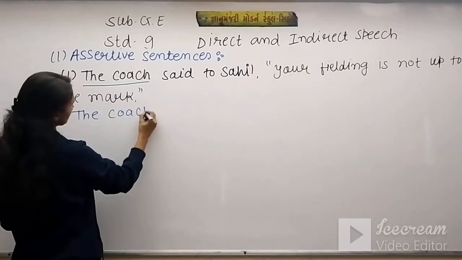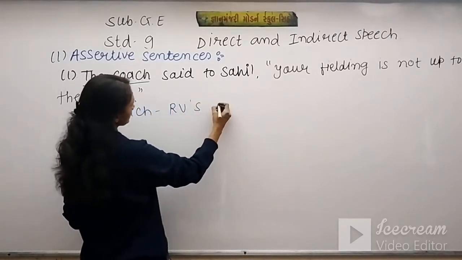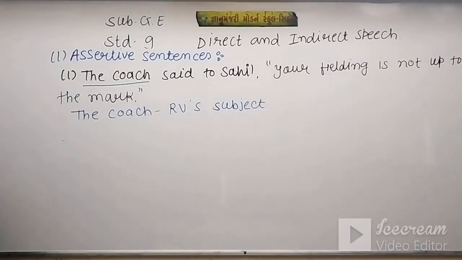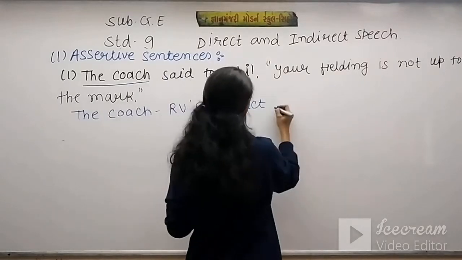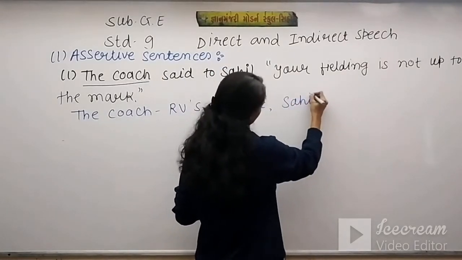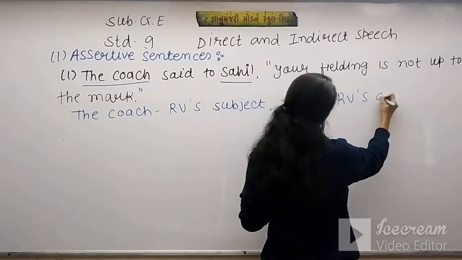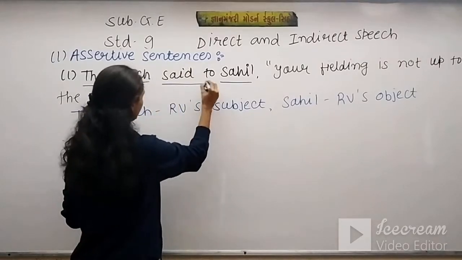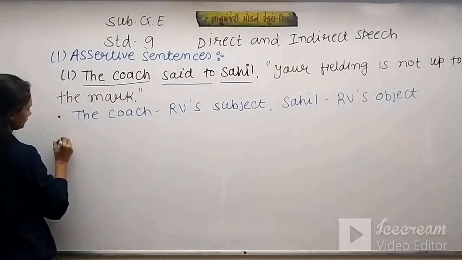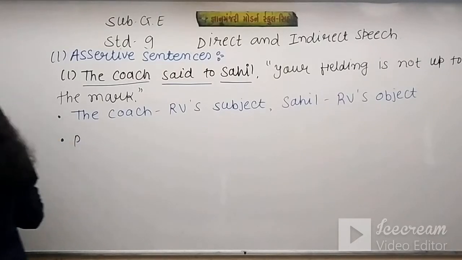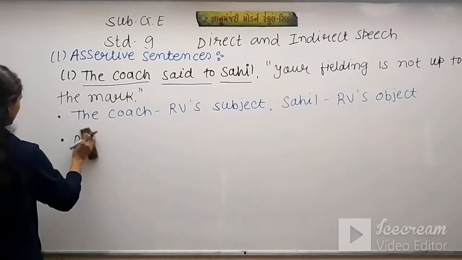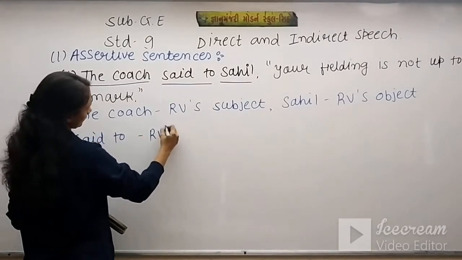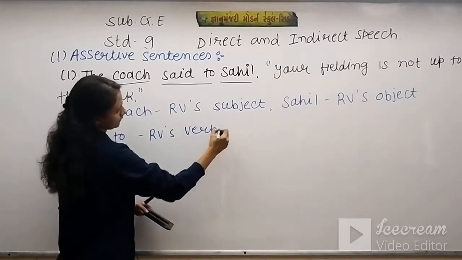The coach is the RV's subject. Sahil is the RV's object and said to is the RV's verb.